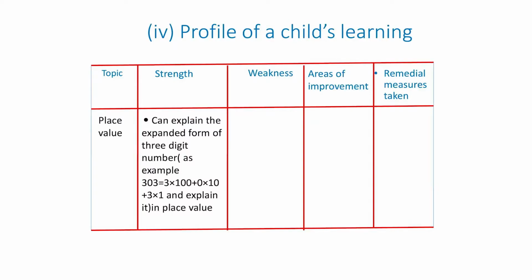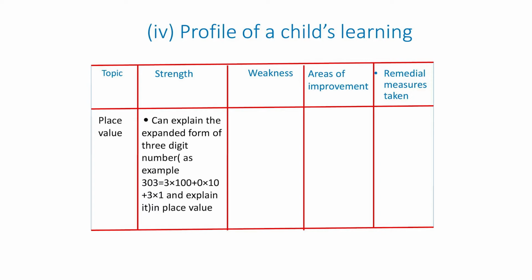And then a child profile. In the child profile, there are 5 columns. First column contains topic, as example, place value. Second column, strength. Strength, the learner will explain the place value of the digits problem. Third column is weakness.